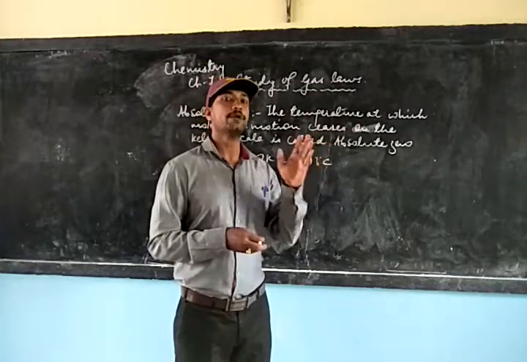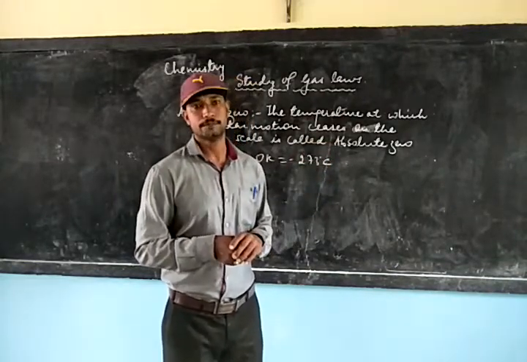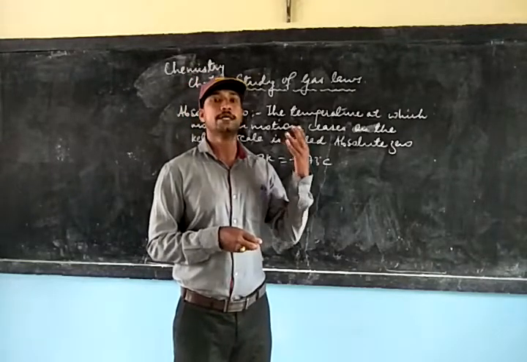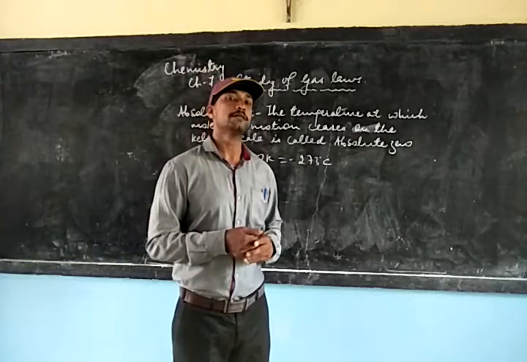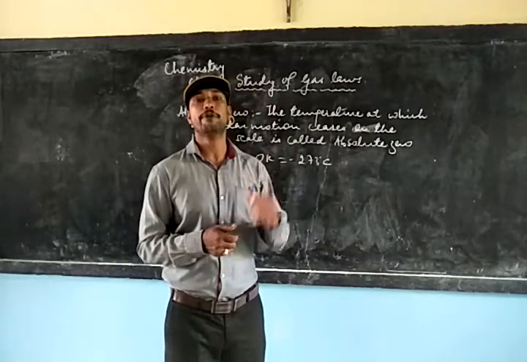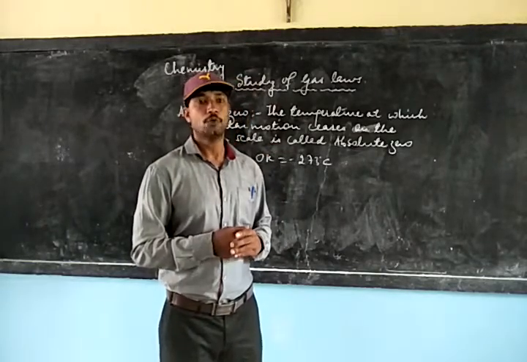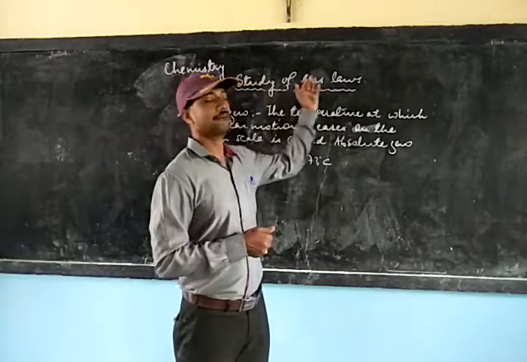In this chapter we are going to learn how volume, temperature and pressure are interrelated, and these are considered very important variables to understand the study of gas laws.